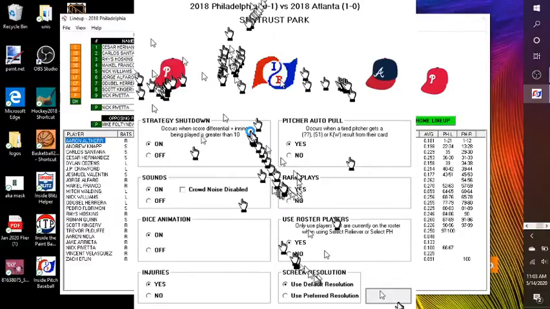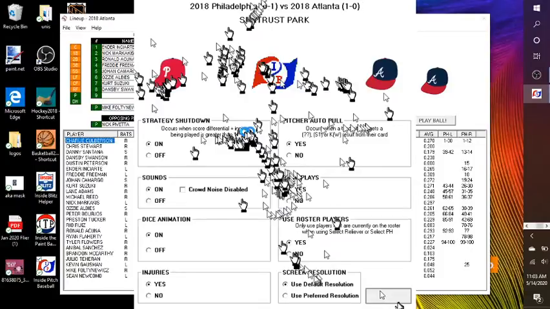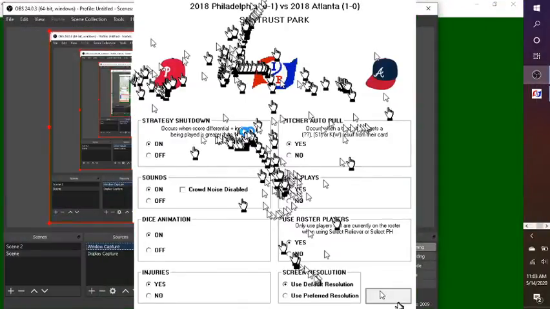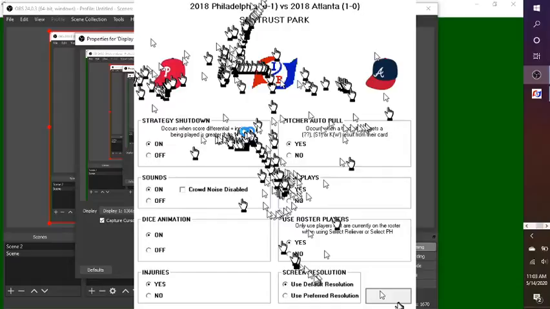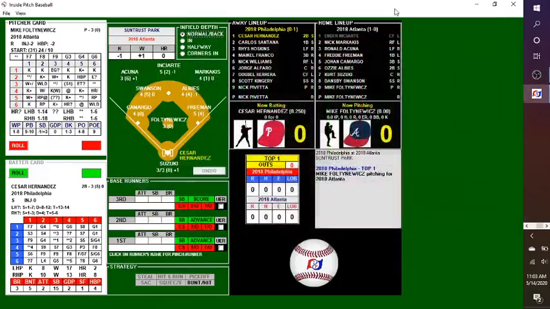We got some noise coming through. Home lineup. Sorry, you're probably seeing a lot of, it's probably not super great right now. I'm just going to get the lineups loaded up, and then I'll change the window on OBS to get this one going. Play ball, you got it. Properties, nope, I don't want the window capture. You know what? Why not? Let's go ahead and do the display capture up top. That's how we'll do it.